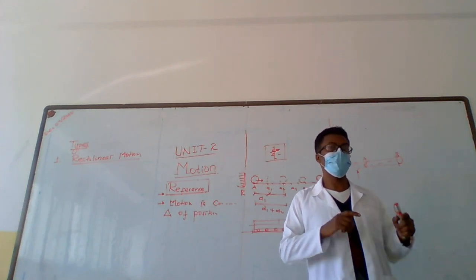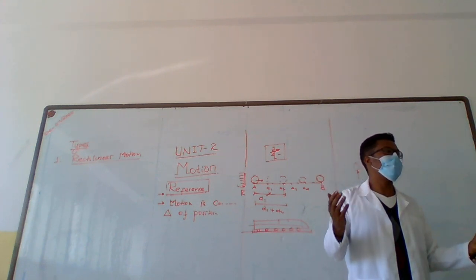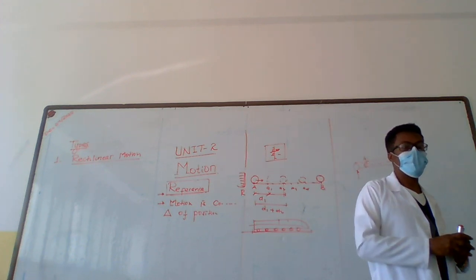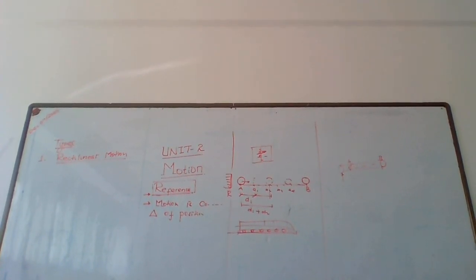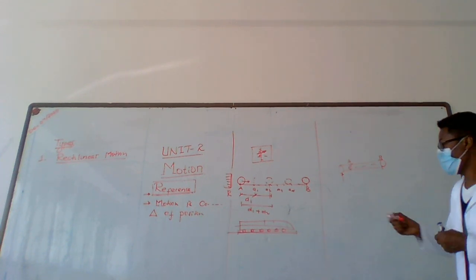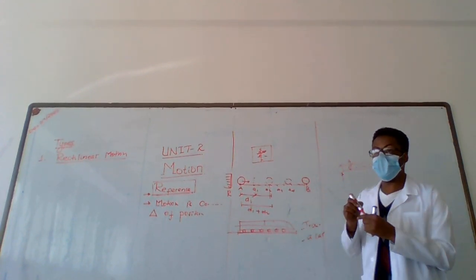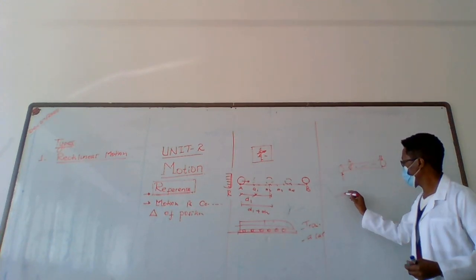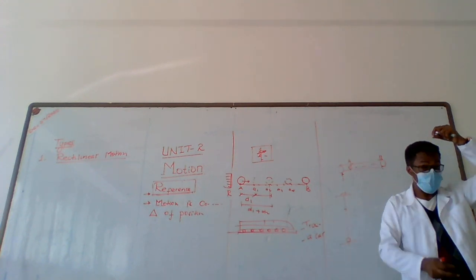You're right. But you can take a portion of the path of a car. If it is in a straight line, you can take it as rectilinear motion. But the entire path of a car may not be rectilinear motion because the car may undergo curvilinear motion. So you can take a car in a straight line, a train, and something dropped from a certain height can be taken as rectilinear motion because the particle follows a straight line.